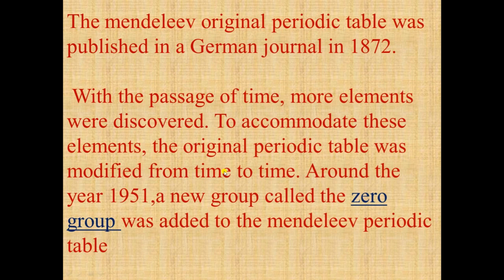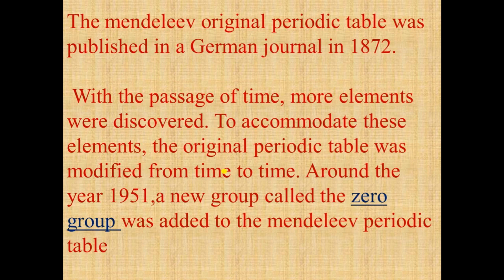Now, with the passage of time, more elements were discovered. To accommodate these elements, the original periodic table was modified from time to time. Around the year 1951, a new group called the zero group was added to the Mendeleev periodic table. So these were the earlier attempts made for the classification of the elements. After this, the modern periodic table will come, which we will study in the next lecture.